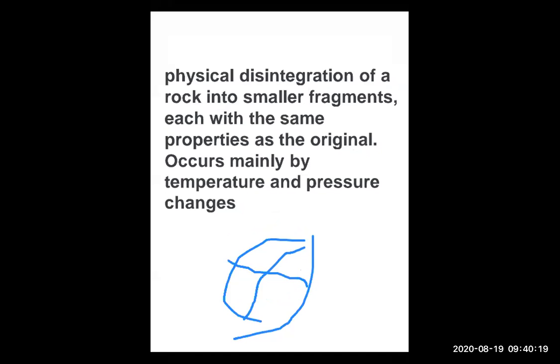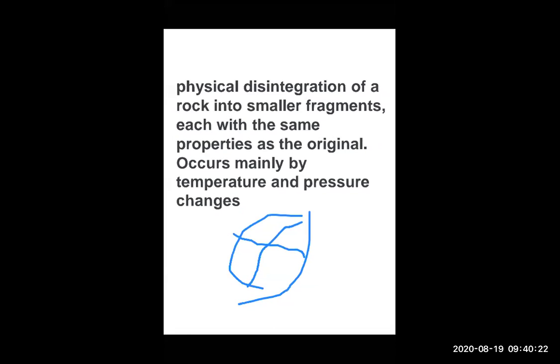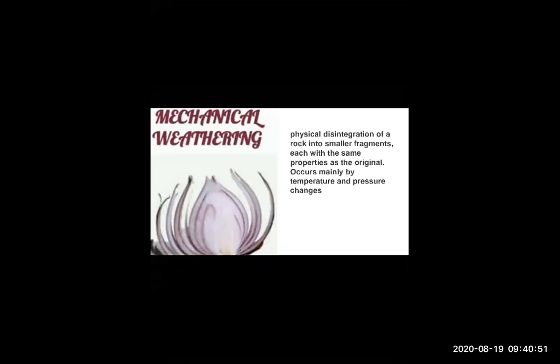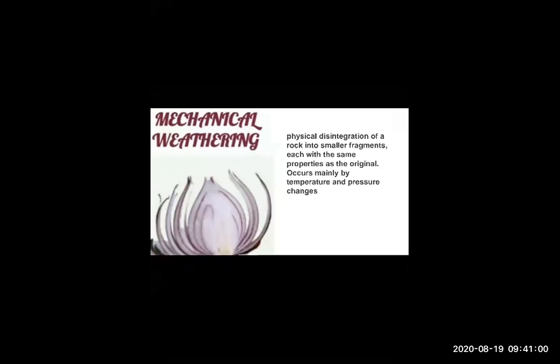If someone asks you what is meant by mechanical weathering? Mechanical weathering means chemical weathering. Sorry, mechanical weathering means physical weathering, which occurs mainly due to pressure and temperature changes, and the rock is divided into small fragments. Now, till here, I hope you have got all things clear. So we'll move to the next part.